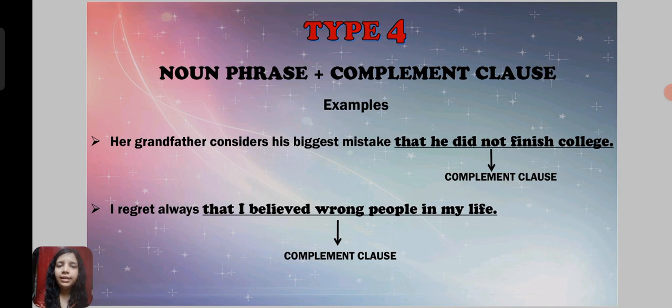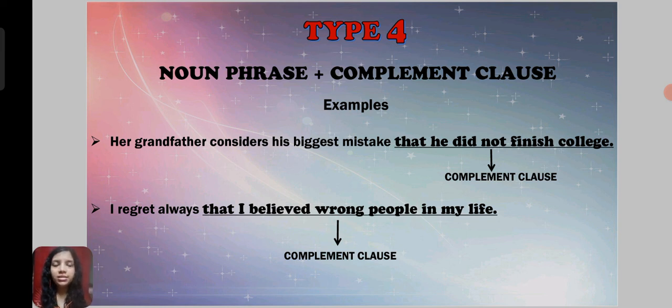Okay. Next is the fourth type, noun phrase plus complement clause. We will see in the sentences how to identify a complement clause.